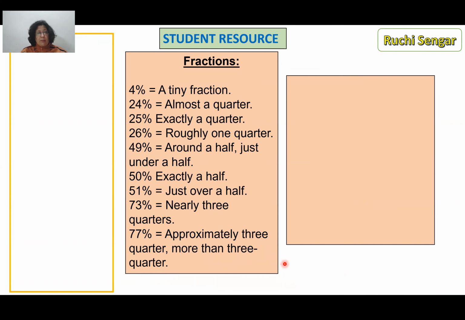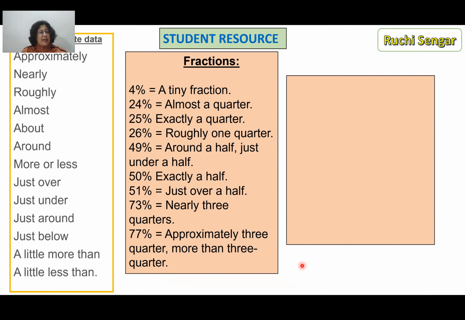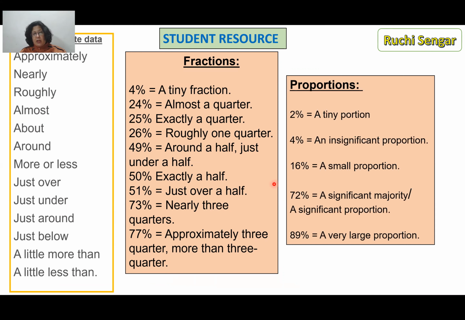All right. So we need to remember that these are the expressions that they can pick up. They can pick up expressions like this, when they want to express nearly or approximately. So many ways of doing it. You choose which are the 4 or 5 ways you want to share with them. And then for proportions, you have things like this. I beg your pardon, this should have been proportion. So a tiny proportion, insignificant, small, majority, a very large. So as long as they know all this, it's going to be good. So tell them if it's possible for them even to use one or two.